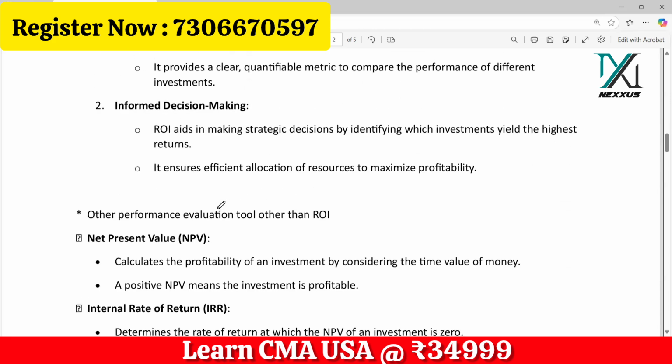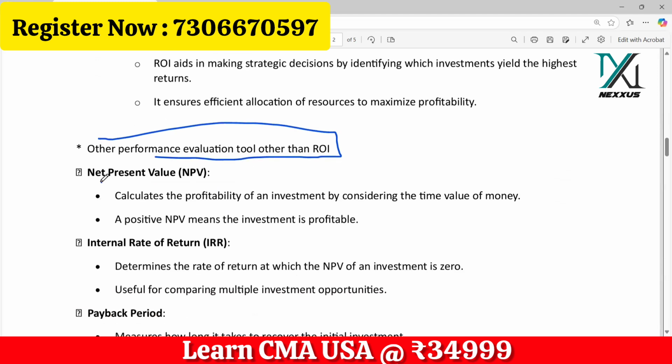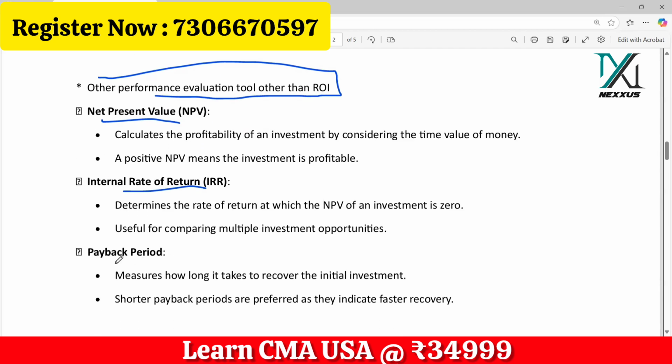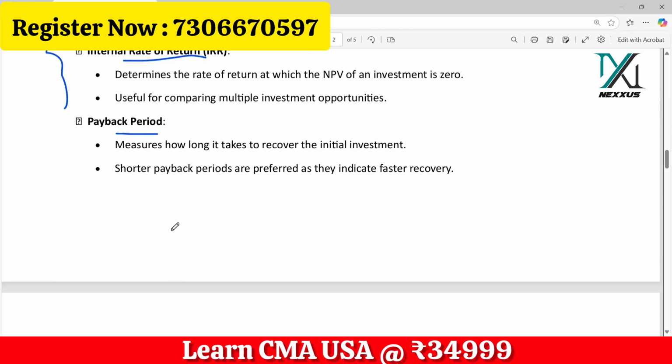Then, what are other performance evaluation tools other than return on investment? I think this is one of the most repeatedly asked questions from Part One. Other performance evaluation tools are NPV, net present value calculation, and internal rate of return, which is considered while making investment decisions. Then obviously the payback period, which could be divided into discounted payback and normal payback. So these are the three other performance evaluation tools. If it is asked, you can write these points.